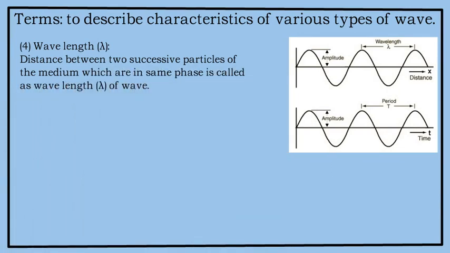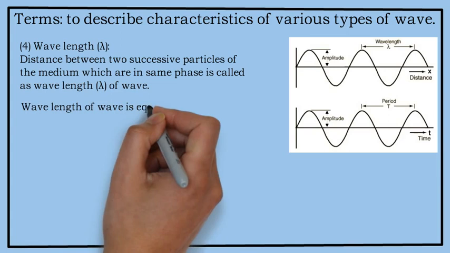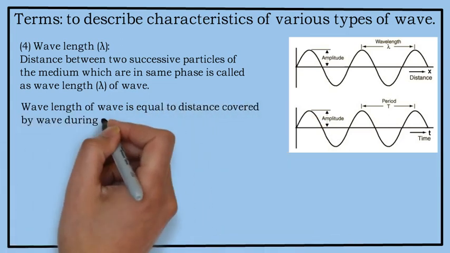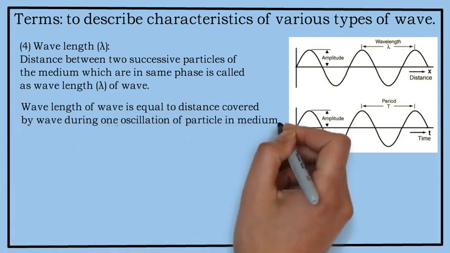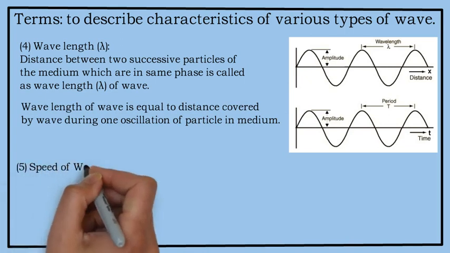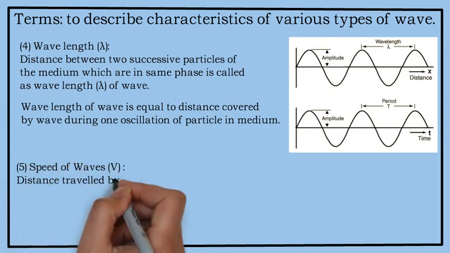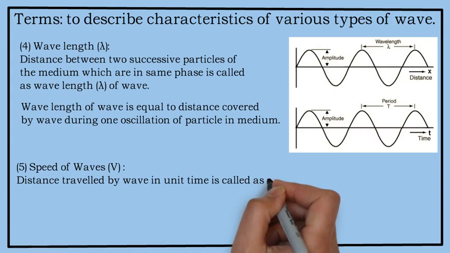For example, you can see a crest there. The distance between two consecutive crests or two consecutive troughs can be termed the wavelength. Wavelength of a wave is equal to the distance covered by the wave during one oscillation of a particle of the medium. What is speed of a wave? Distance traveled by the wave in unit time is called the speed of a wave.